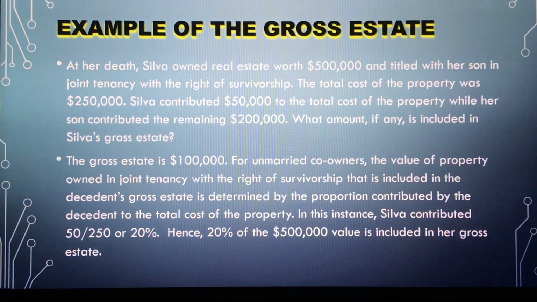The gross estate is $100,000. For unmarried co-owners, the value of property owned in joint tenancy with the right of survivorship that is included in the decedent's gross estate is determined by the portion contributed by the decedent to the total cost of the property. In this instance, Sylvia contributed 20%. Hence, 20% of the $500,000 value is included in her gross estate.